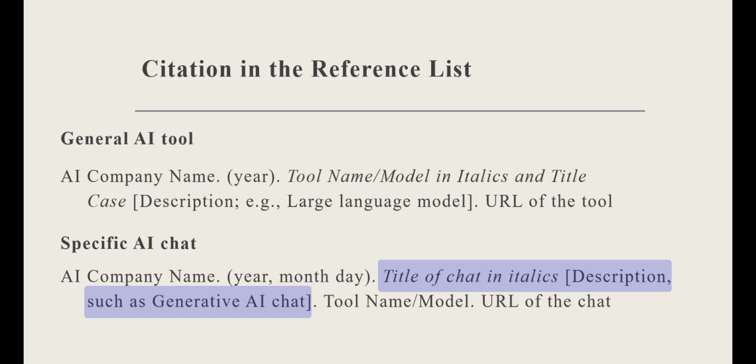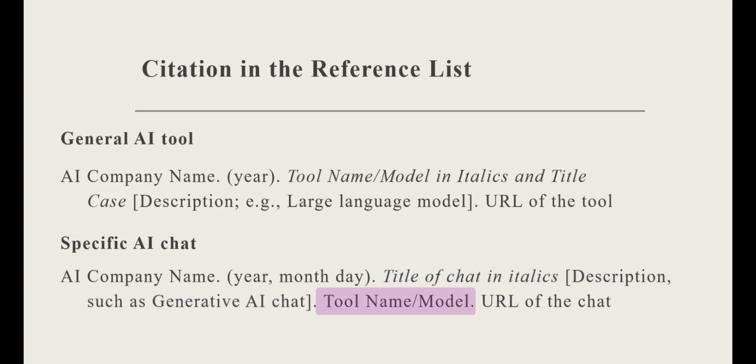In these situations, you copy the title, or if you don't like the title, you can rename it and use that name as the title for the chat. Then you provide the name of the tool. Finally, a URL for the chat. And again, this part is also unique to the AI tool that you use. In ChatGPT, for example, you have to scroll down, click the share button, and click copy link. That will generate a unique link for that conversation. In Claude, for example, you copy the link that is in the browser.